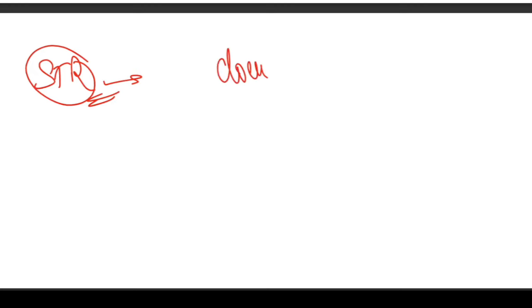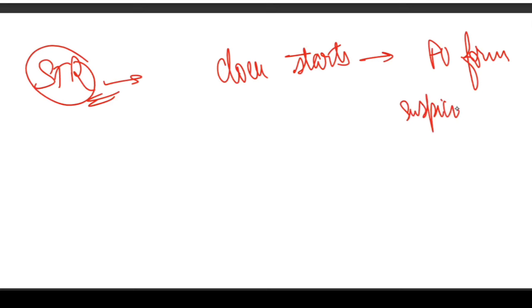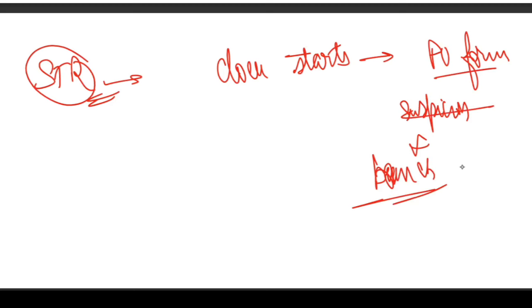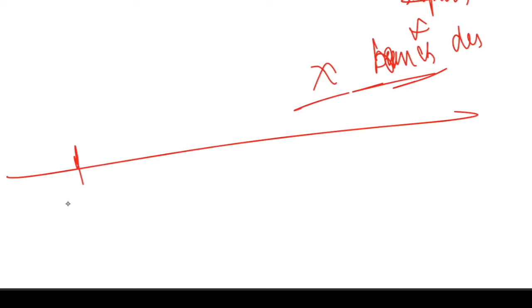The clock starts when the PO forms suspicion, not when the branch detects it. So let's break the timeline. What happened on 3rd March? This was the initial detection, right?